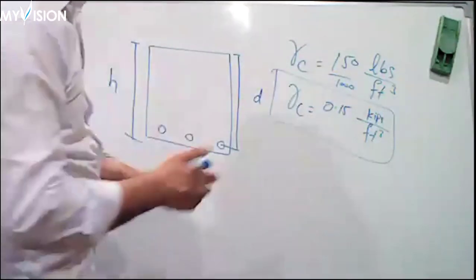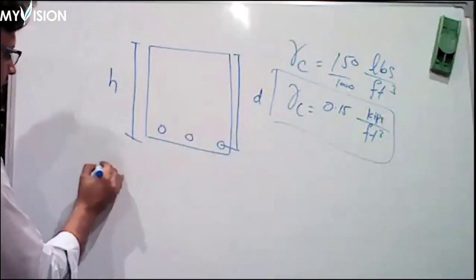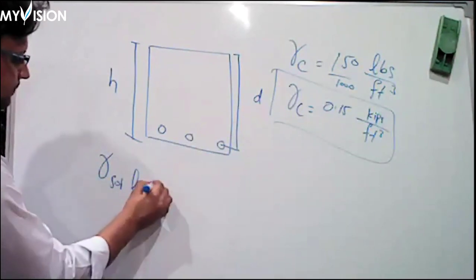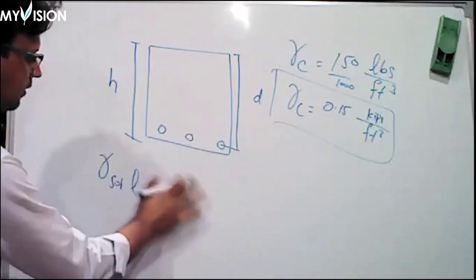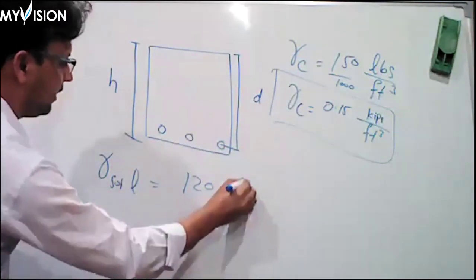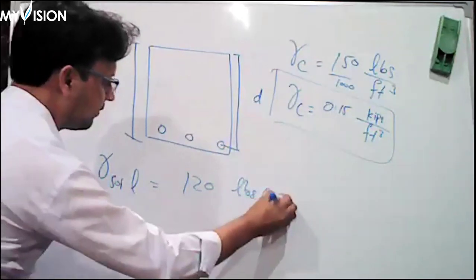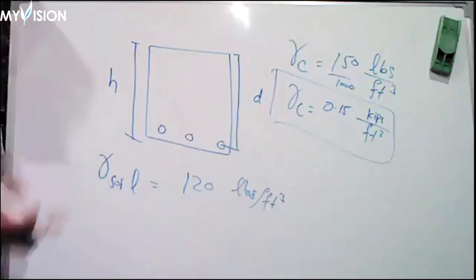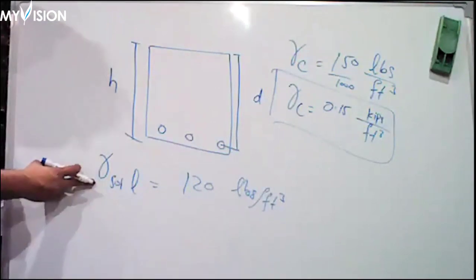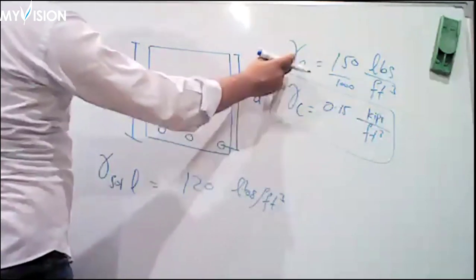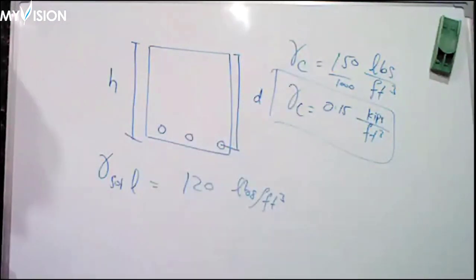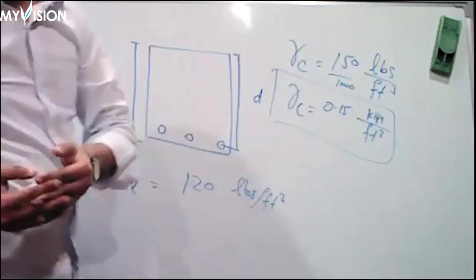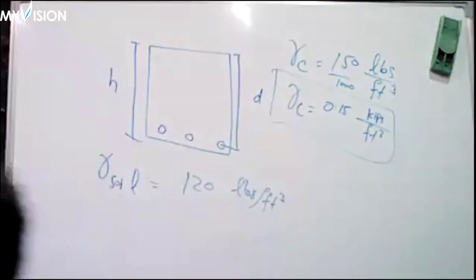And what is the unit weight of the soil? Gamma soil is always equal to 120 pounds per cubic feet. This is the unit weight of soil. We will use this value when we are solving the footing design. But over here we are using the unit weight of the concrete. Unit weight of the concrete, or density of the concrete, is 150 pounds per cubic feet. Clear, Mr. Dragon?